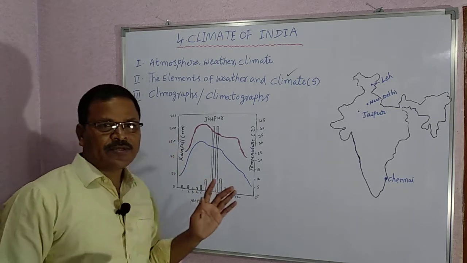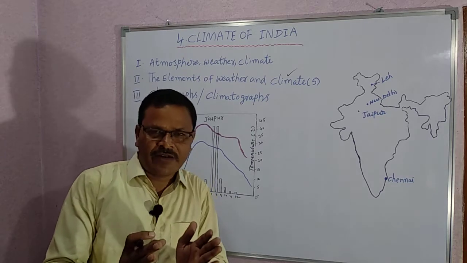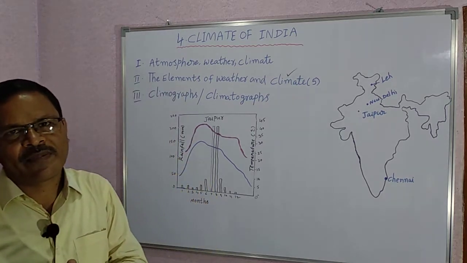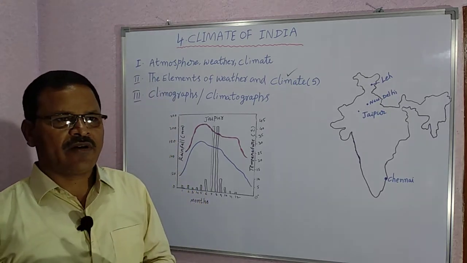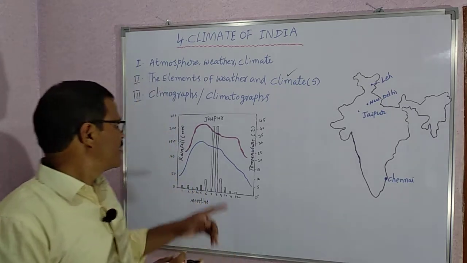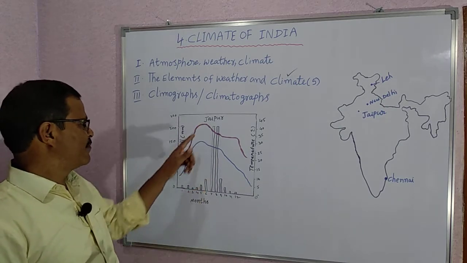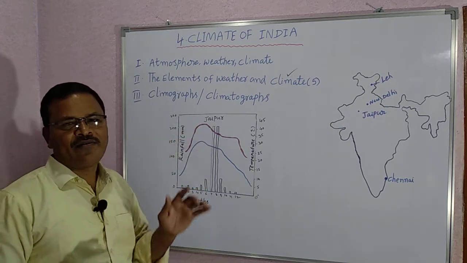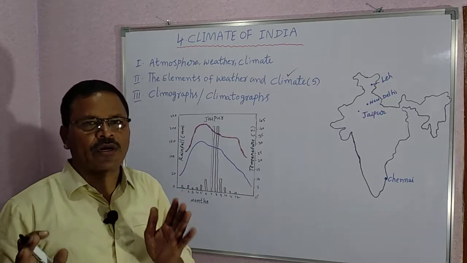What are the climographs? The graphs which show average monthly values of maximum temperature, minimum temperature, and rainfall for a given place are called climographs.